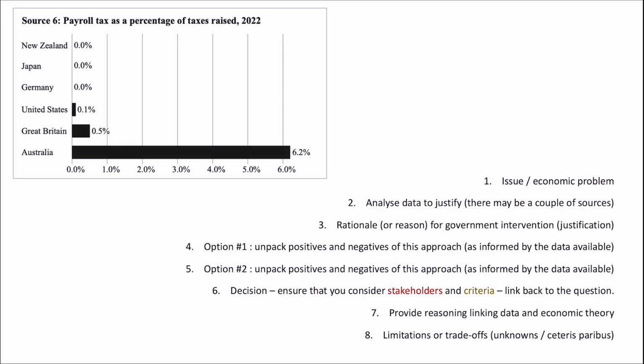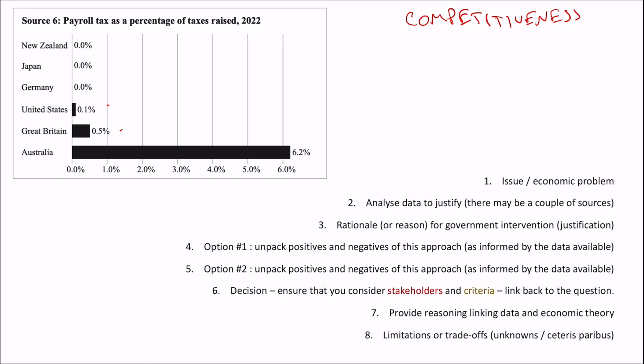Payroll tax as a percentage of taxes raised. So in the previous source, they talked about competitiveness. And we know that income tax equals, on average, about 5%, or payroll tax is 5%. Here we see New Zealand, Japan, and Germany have 0. The United States has 0.1, 0.5% in payroll tax.